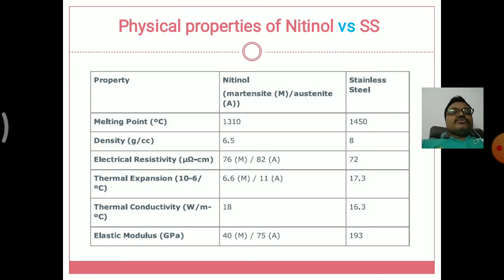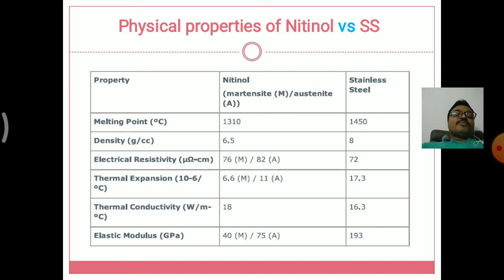So the first column is the property, the second one is the type of alloy, that is nitinol, and the third one is the pure metal, stainless steel. The first property is the melting point of both the alloy and the metal. For nitinol, the melting point is 1310 degrees centigrade, and for stainless steel it is 1450 degrees.